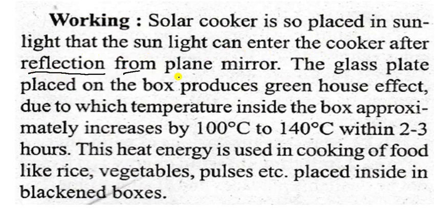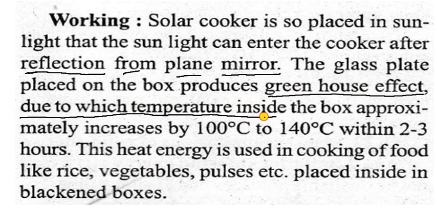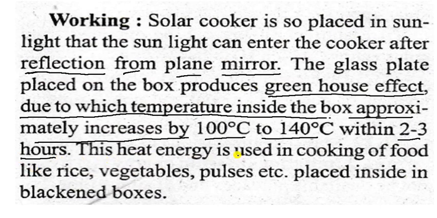Now write the working. The solar cooker is placed in sunlight so that the sunlight can enter the cooker after reflection from the plane mirror. After reflection, not reaction, it is the reflection from the plane mirror. The glass plate placed on the box produces the greenhouse effect, so it increases the temperature.